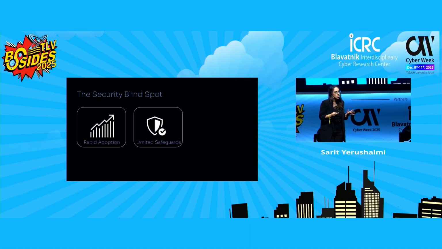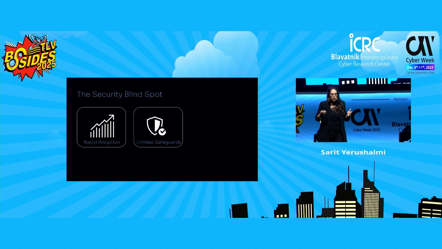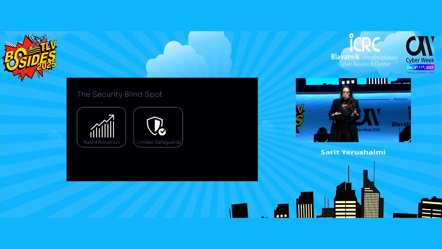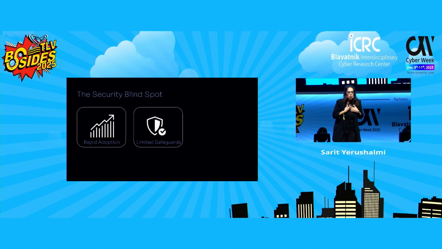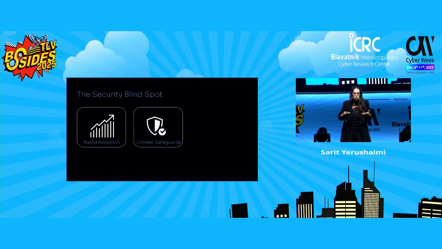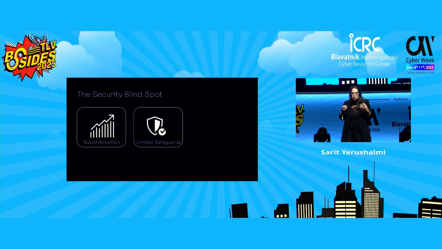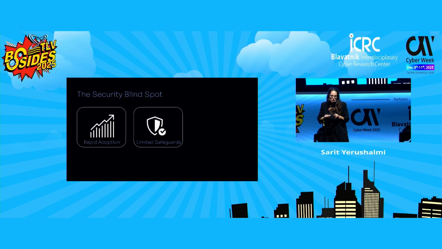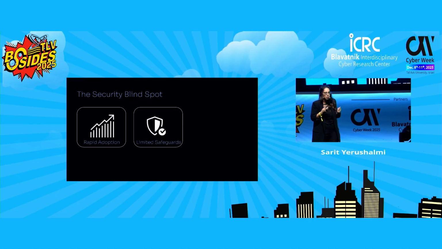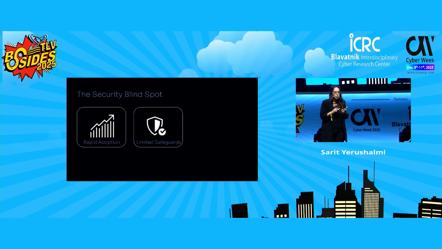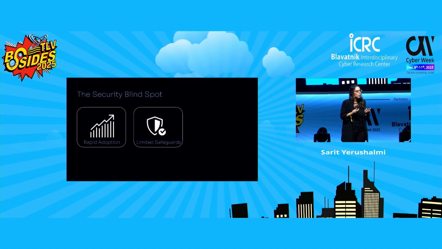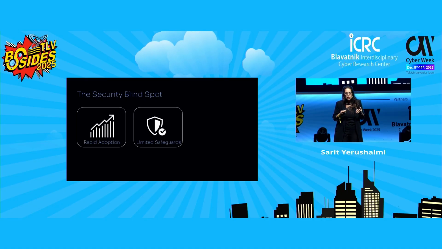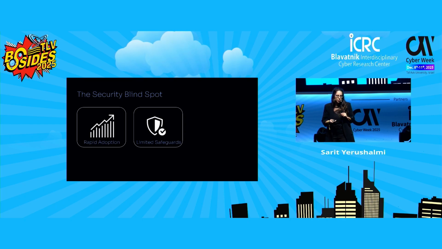Next, we have limited safeguards. Most agent platforms are built for convenience and capability, and not for security. They want to make us work, and make everything work perfectly, but they don't think about security too much. And very, very few provide proper sandboxing or a strong threat model, and these gaps give the attacker room to operate.